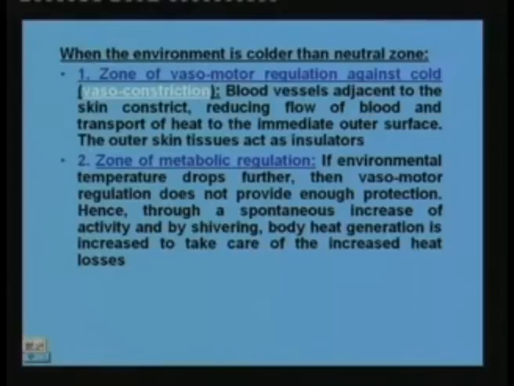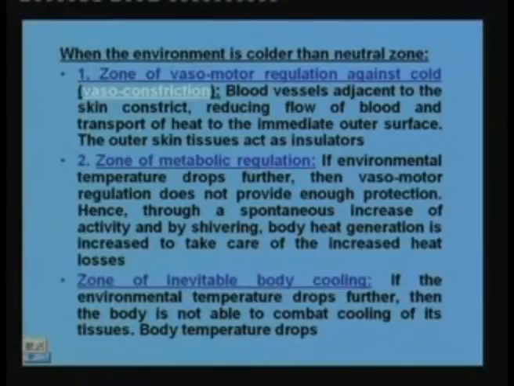That means temporarily we increase the generation of heat to take care of the increased heat losses. When the losses are increasing, the only way to combat them is to increase the heat generation. That is the reason people say that you have to eat good food in winter, so that there is sufficient energy to take care of the increased losses.